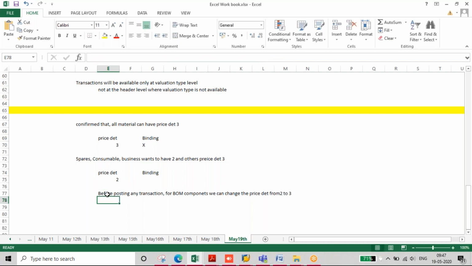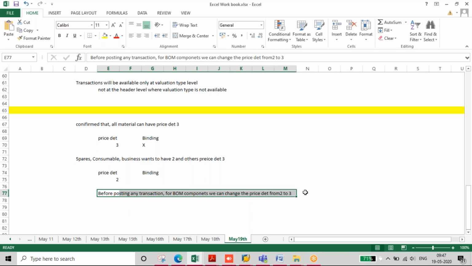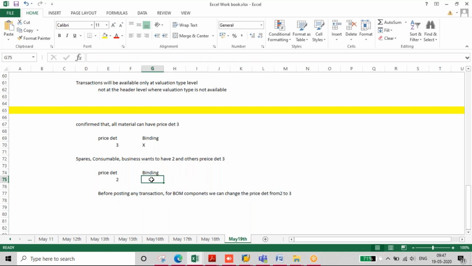Other here means BOM components. If you want to change from 2 to 3, you should not keep this binding.